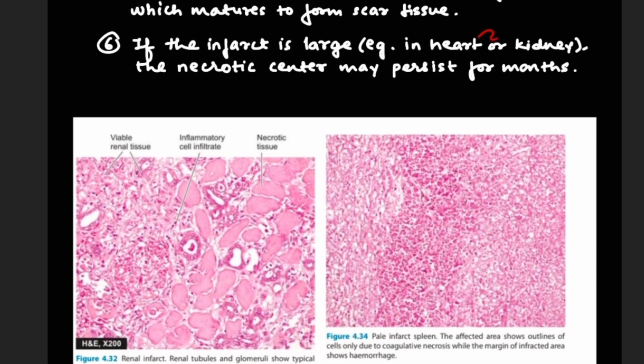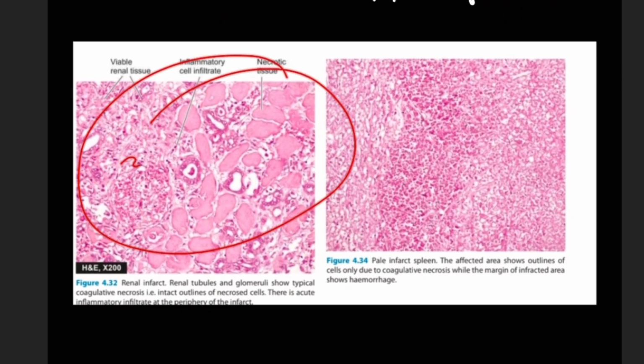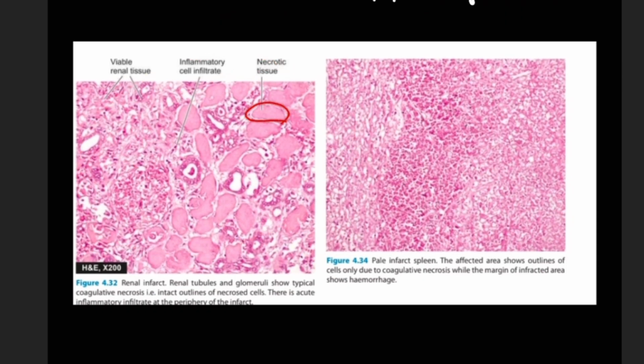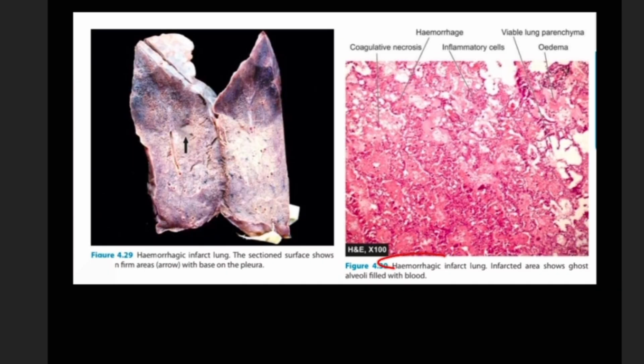If the infarct is large, such as in heart or kidney, then the necrotic center may persist for months. This is a diagram of a renal infarct where the renal tubules and glomeruli show typical coagulative necrosis. There is an acute inflammatory infiltrate at the periphery of the infarct, as you can see here. This figure is a hemorrhagic infarct of the lung. Here the infarcted area shows ghost alveoli filled with blood, as you can see here. This is inflammatory cells, this is coagulative necrosis and this is hemorrhage. So this was all about infarction.